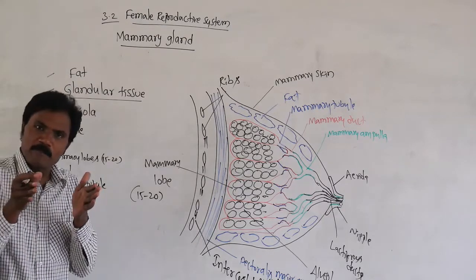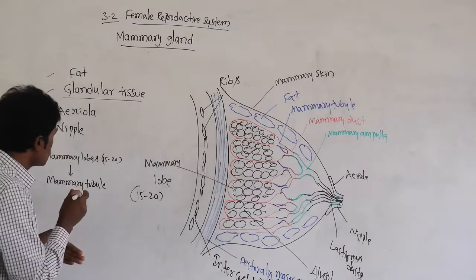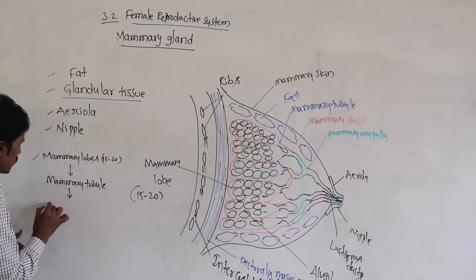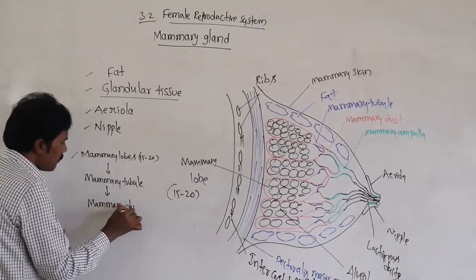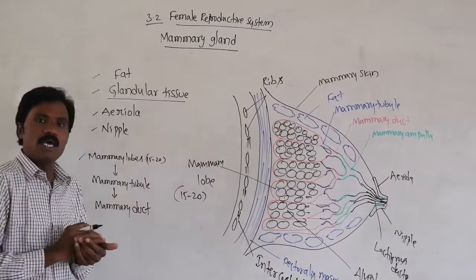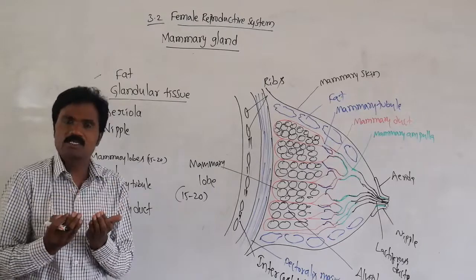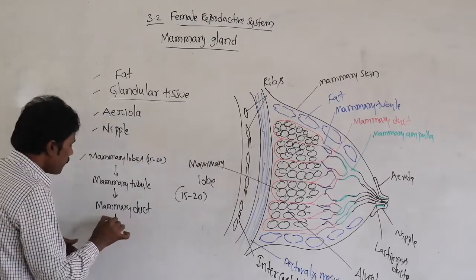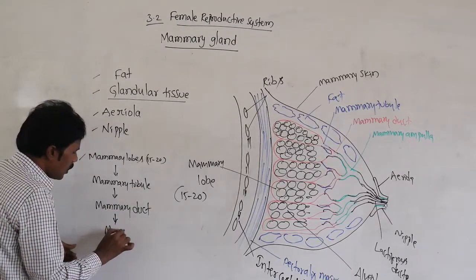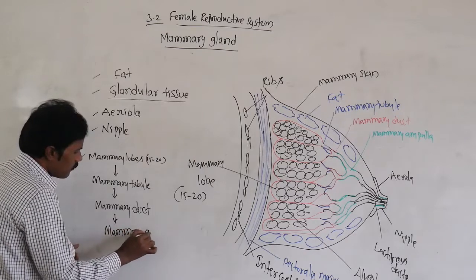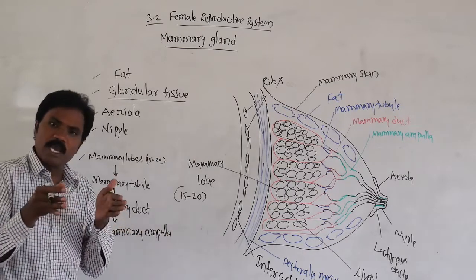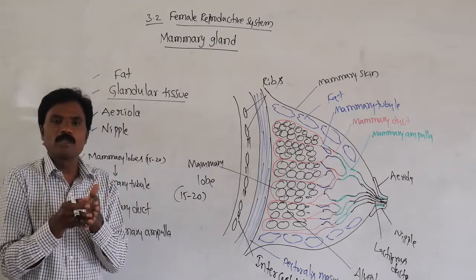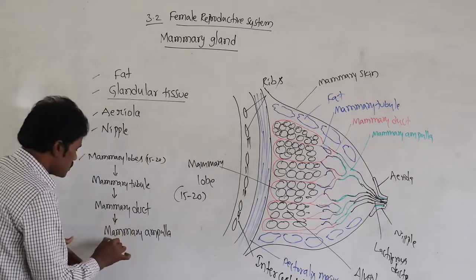A group of mammary tubules forms the mammary duct. A group of mammary ducts forms the mammary ampulla. A group of mammary ampullae forms the lactiferous duct.